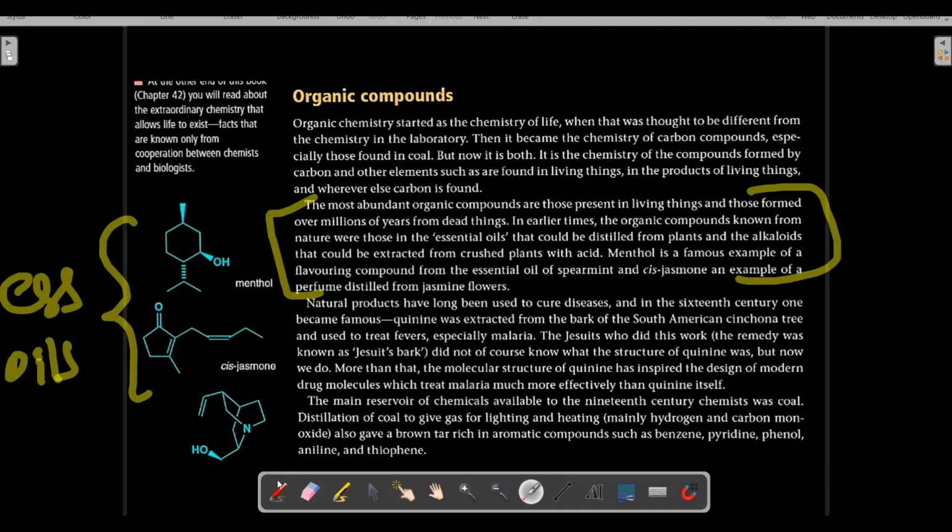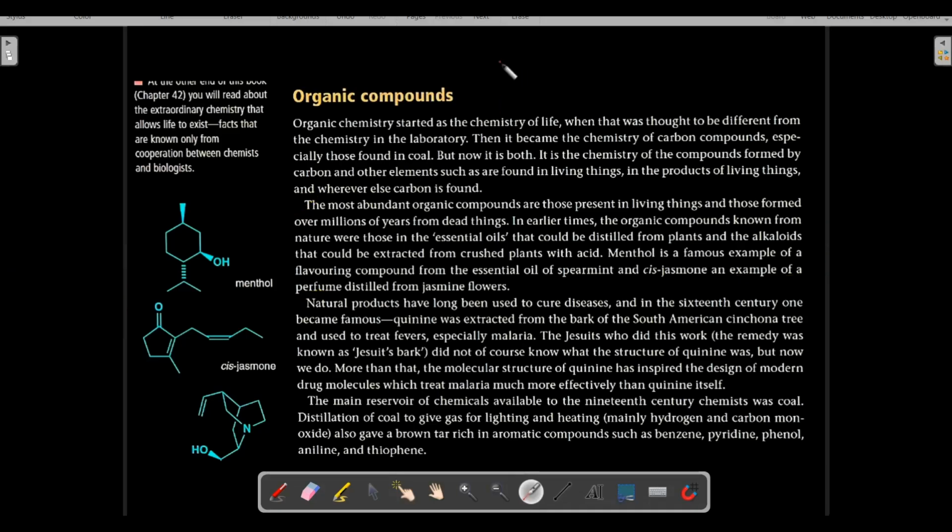It has a perfumery value, whereas menthol has a flavoring tendency. Cis-jasmone is distilled from jasmine flowers, and menthol is distilled from the spearmint plant.